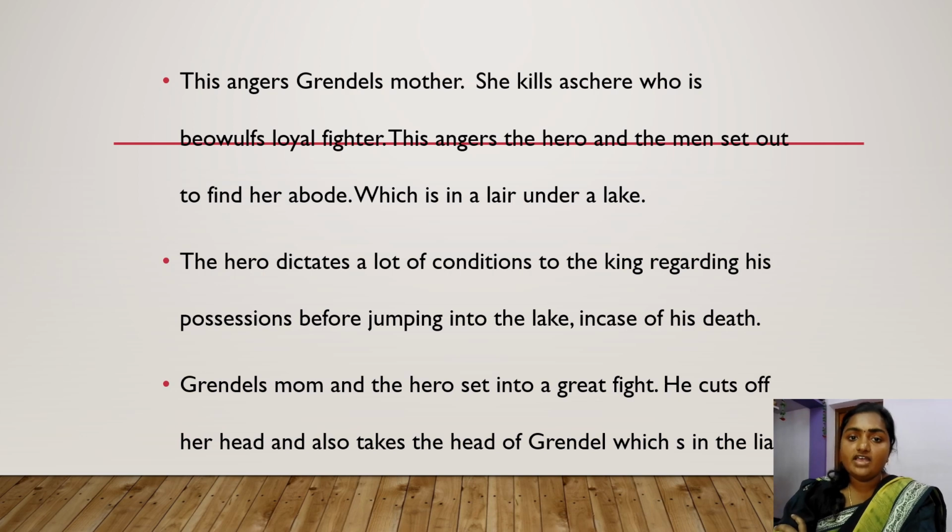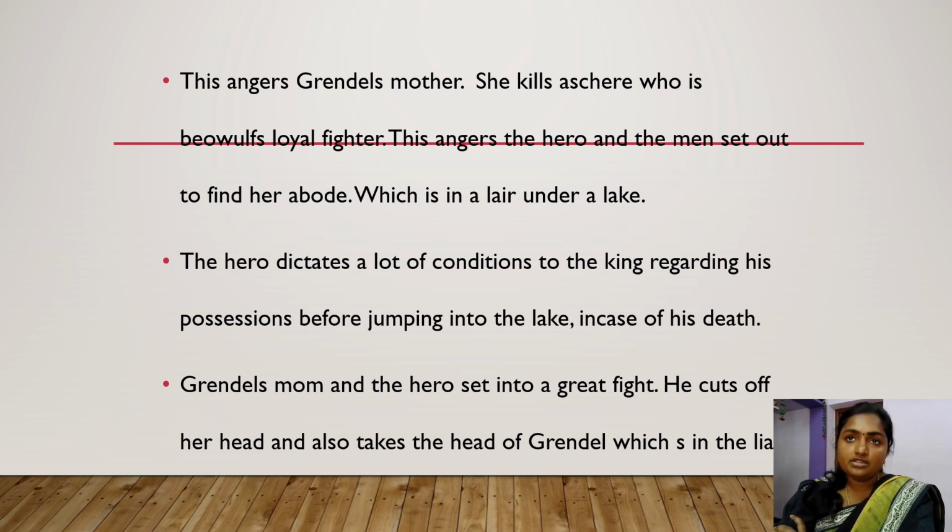And what she does in revenge is she goes and kills Aeschere, who is a loyal fighter of Beowulf. And the hero gets angry due to this. And he sets up another mission to kill Grendel's mother now. Grendel's mother was living under a lake. So before going to the lake, he tells the king what to do with his properties in case he dies under the lake itself.